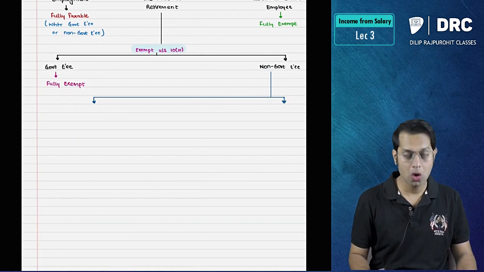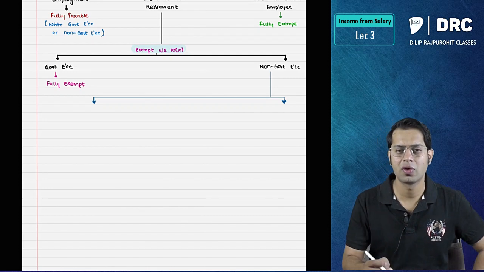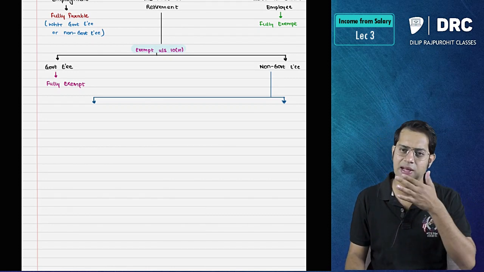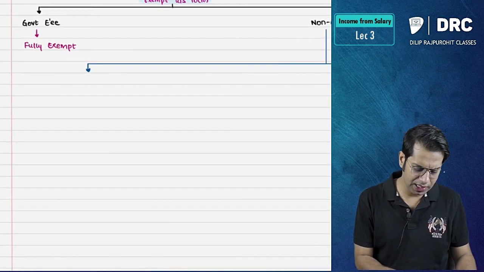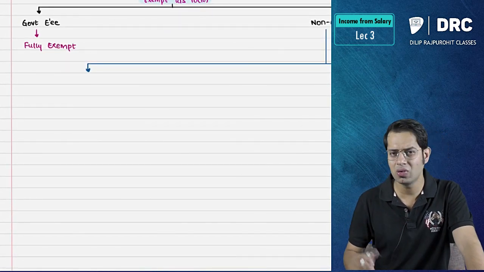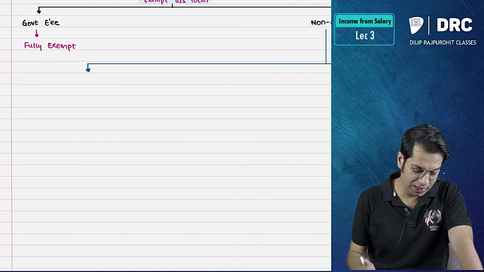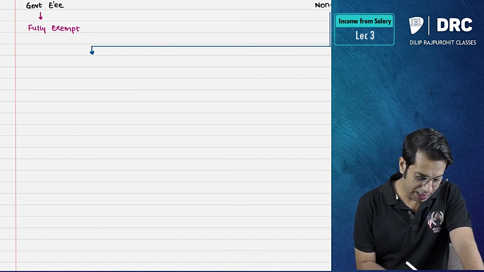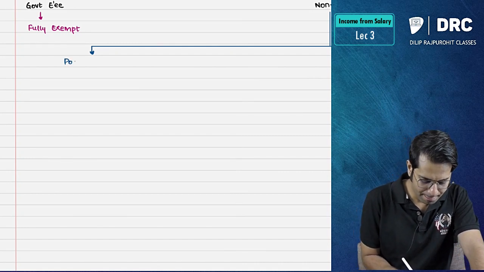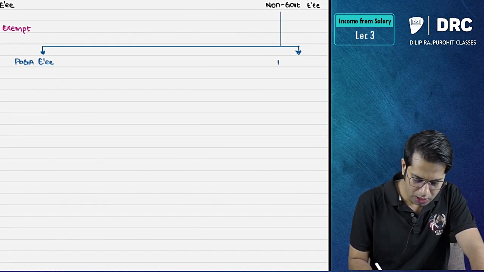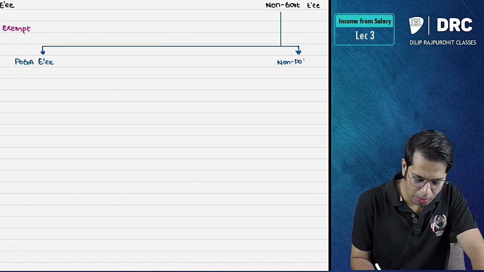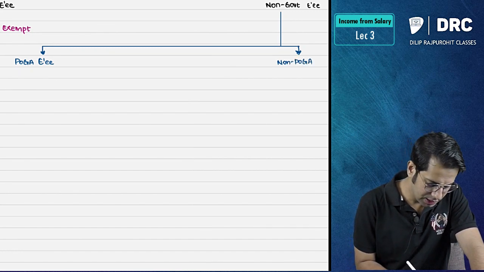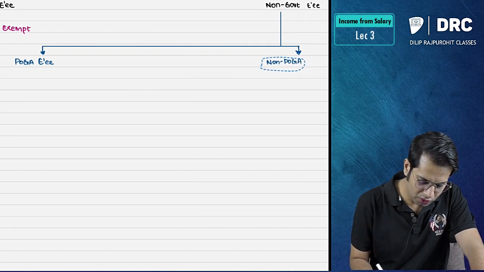Now, if you are a non-government employee, not a government employee, you are working in some private company, some listed company, unlisted company, etc. In such cases, other than government employees, we will see whether you are a POGA employee or a non-POGA employee.